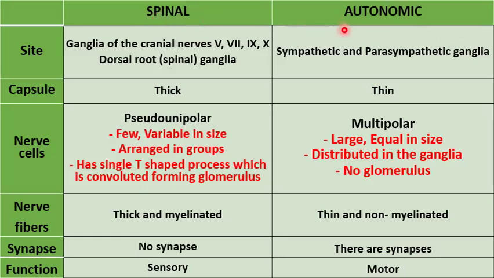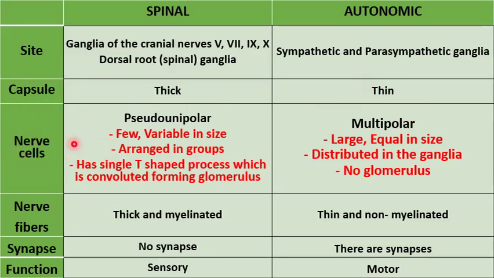What is the difference? Spinal ganglia are presented in the cranial nerves 5, 7, 9 and 10, and also in the dorsal root ganglia, while autonomic ganglia are presented in sympathetic and parasympathetic ganglia. The capsule of spinal ganglia is thick and that of autonomic ganglia is thin.